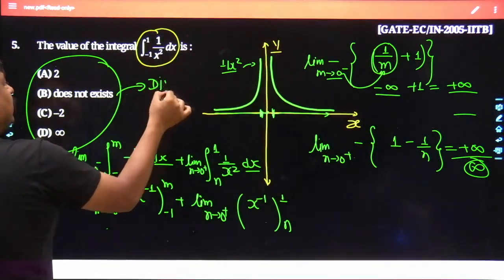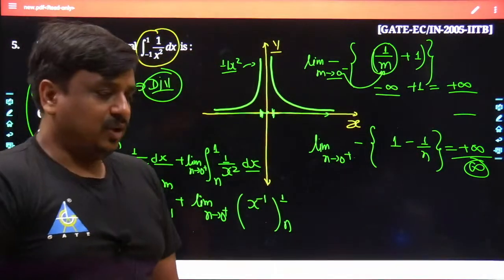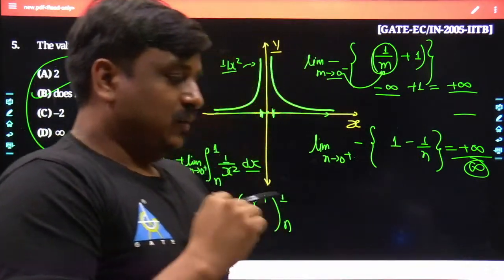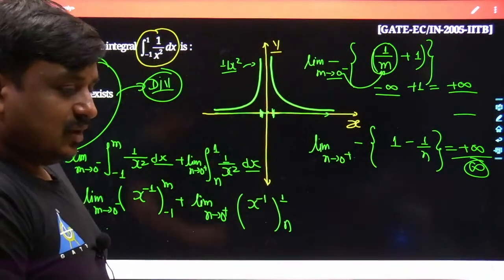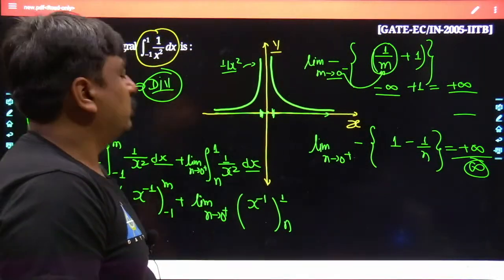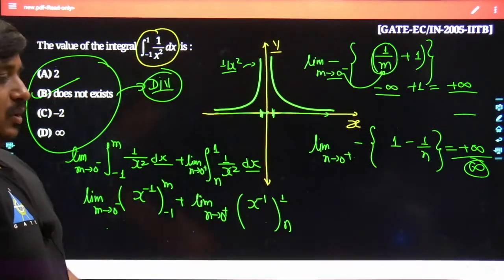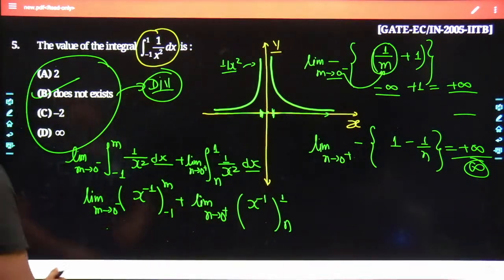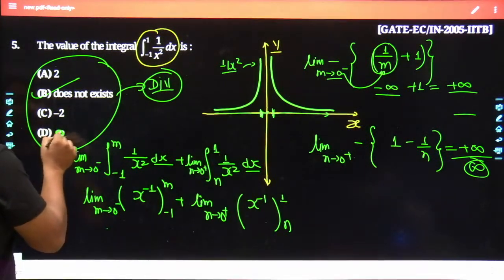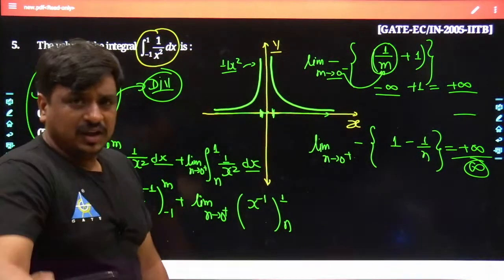Rather than calling the answer infinity, it would be divergent in nature, does not exist. Many of the students have started giving the answer as minus 2, which would not be the case at all. Probably you are giving the answer minus 2 for this given problem, no? But no, that won't be the answer. Otherwise, this problem unnecessarily would become so messy. They can give another answer like 5, but the best answer would be infinity or does not exist.